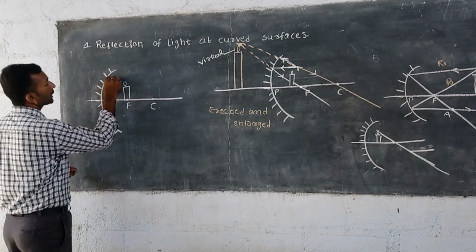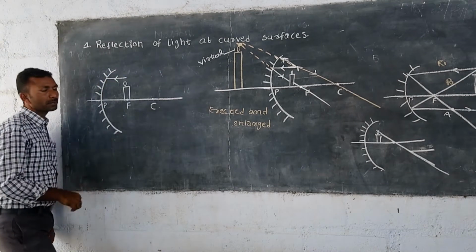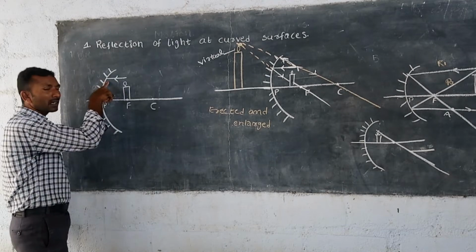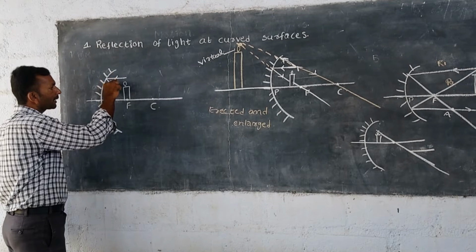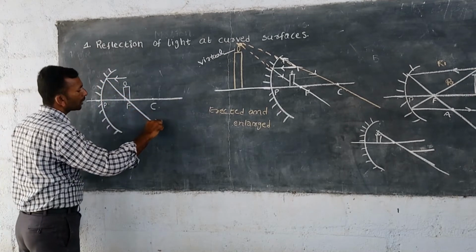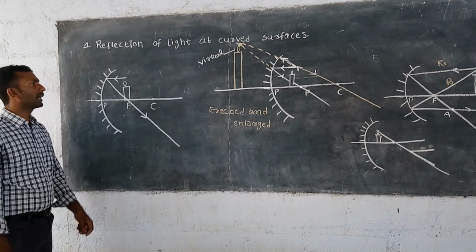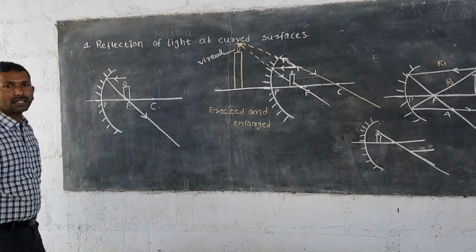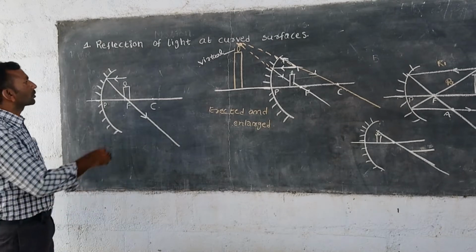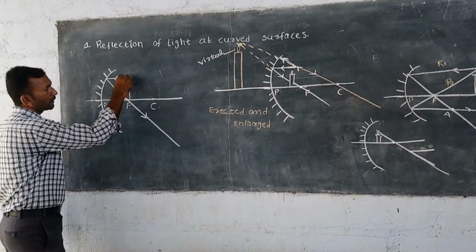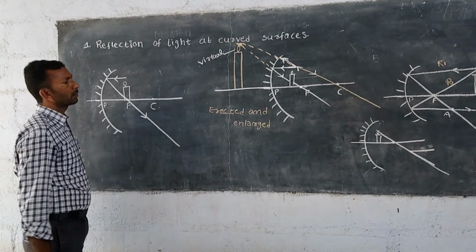What is the first light ray? We take, each and every time, a ray parallel to the principal axis. After incidence on the mirror surface, it is reflected back and goes through the focal point of the mirror. This is the first light ray. And what is the second light ray? If any light ray goes through the focal point of the mirror, it goes like this, but it is not possible like this.